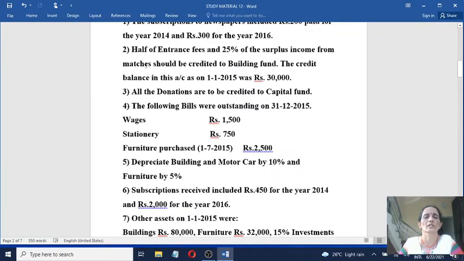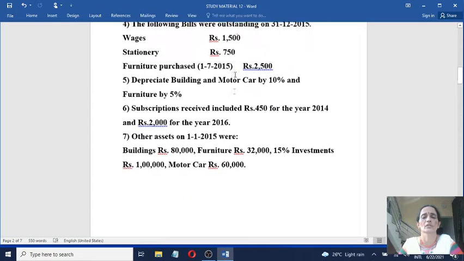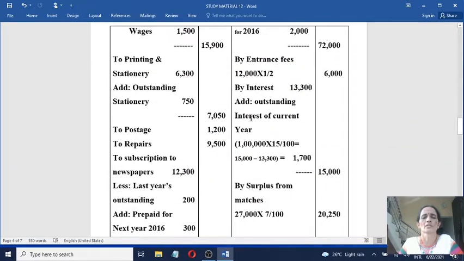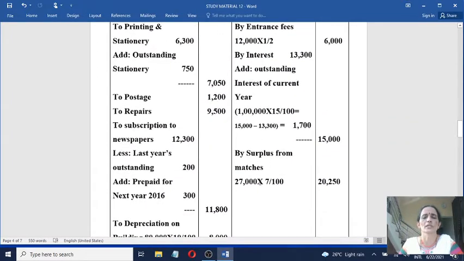25% of surplus income from matches should be credited to building fund. 25% is to be added to the building fund in the closing balance sheet, which means 75% you must take as revenue receipt. Here you write: surplus from matches 27,000 into 75 by 100, that is 20,250.